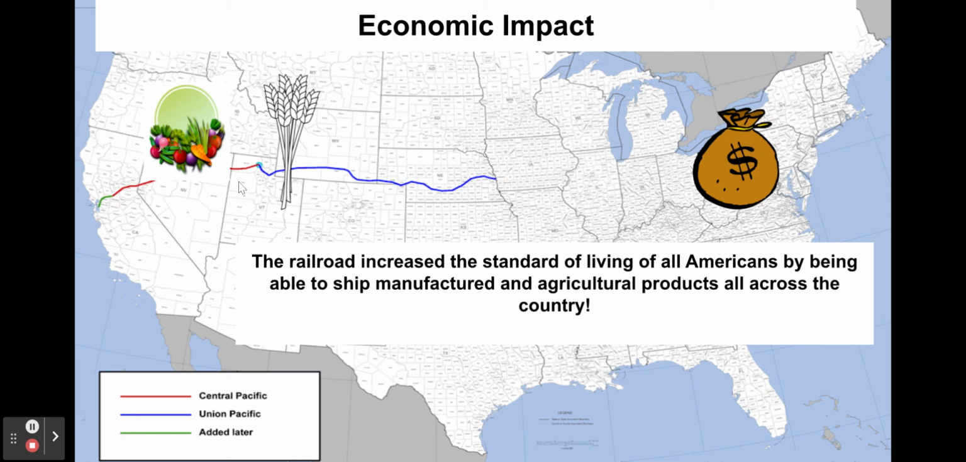So in the West, farmers were able to sell and ship their agricultural products over to the East so they could increase their market for people who would buy their crops. And then in the East, they could ship different manufactured products, clothing, all sorts of goods over to the West, which made people in the West who lived out in the frontier have a much better quality of life.